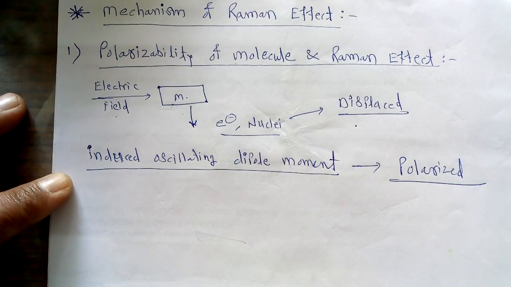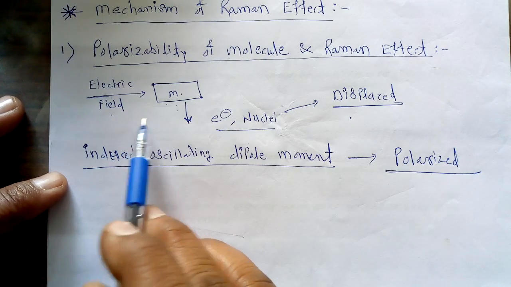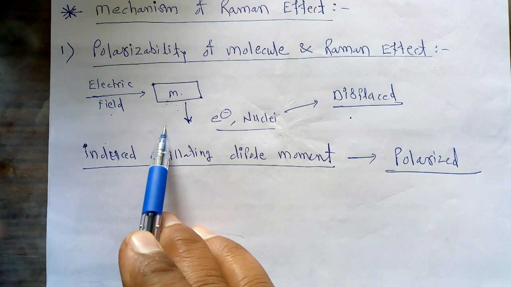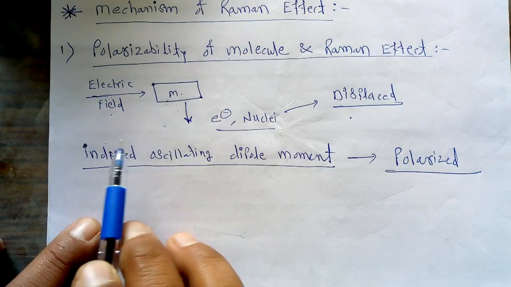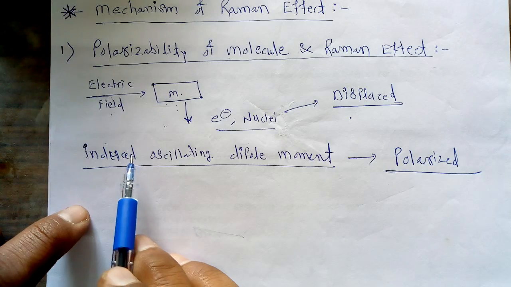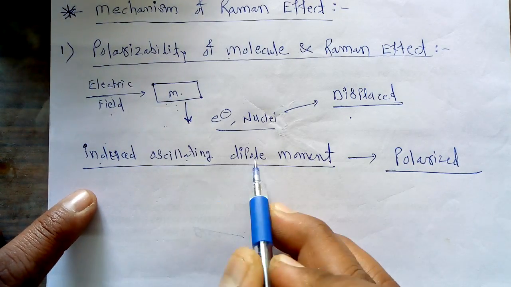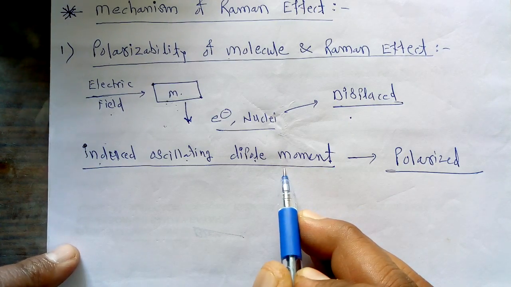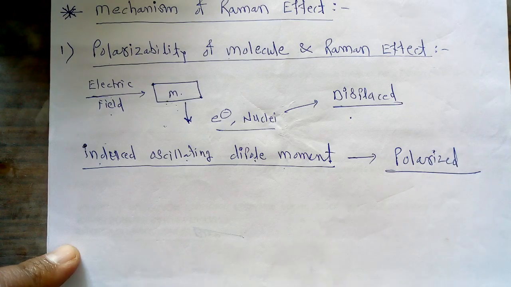Now what is the meaning of this? It means that when the electric field is applied, each and every molecule from a sample interacts at a different rate, and due to such a different rate of interaction, there is a formation of an induced oscillating dipole moment. And we know that if a dipole moment is generated in a molecule, that molecule is called a polarized molecule.